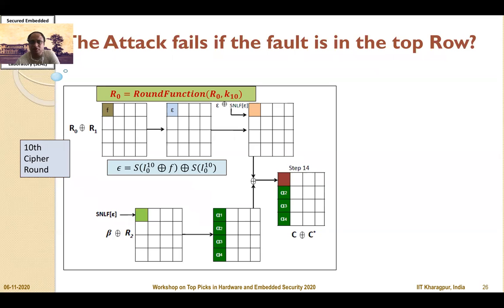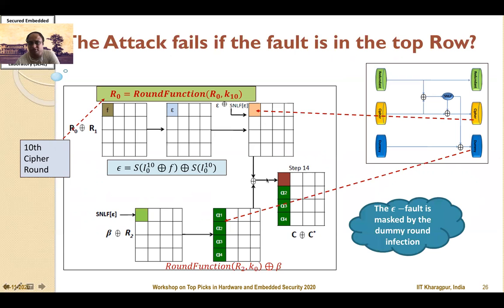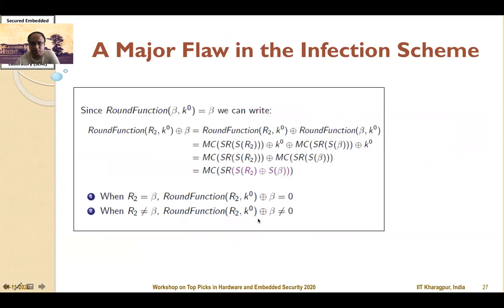First of all, when the fault is in the top row, as shown here, and again considering similar discussions as we have just considered, we can observe that the vector produced by the dummy round is shown here as alpha 1, alpha 2, alpha 3, and alpha 4. However, because we are now considering that the fault is in the first row, and we know that in the first row there is no shift row, this vector masks the value of epsilon XORed with SNLF epsilon, and therefore this value of epsilon is no longer exposed to the adversary.